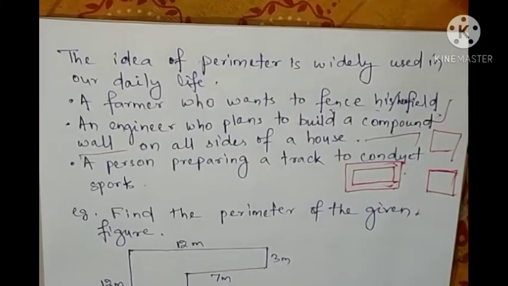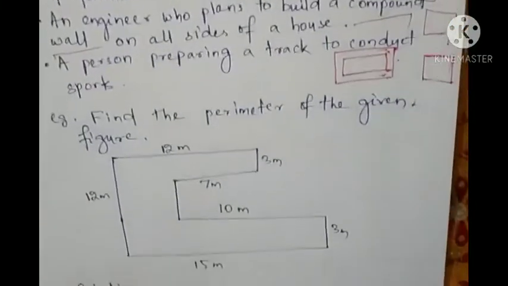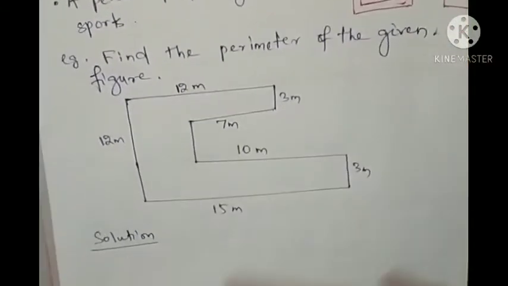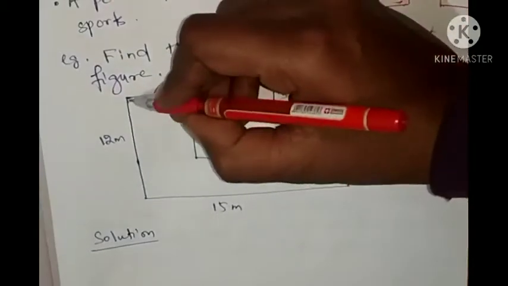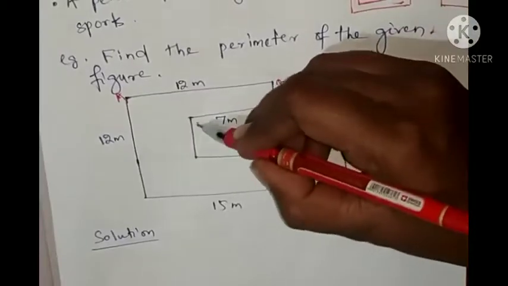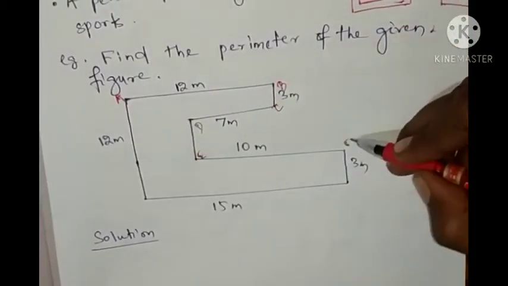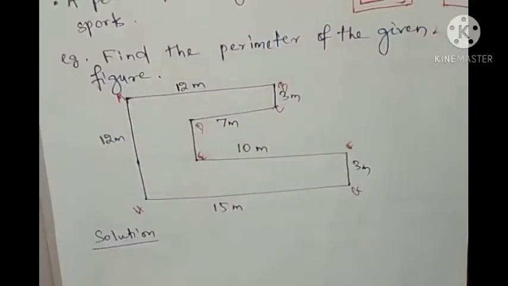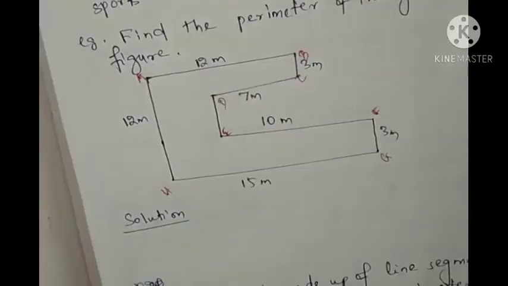Okay, let's see some examples. Find the perimeter of the given figure. Look here, this figure is given, you have to find the perimeter. If we name it A, B, C, D, E, F, G, H, what will we write?